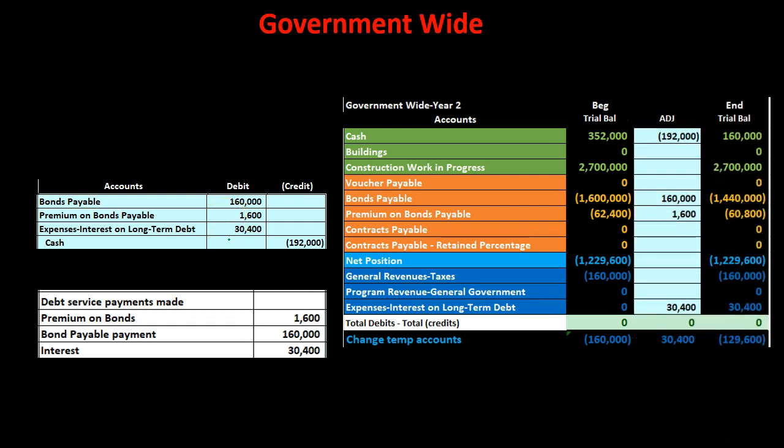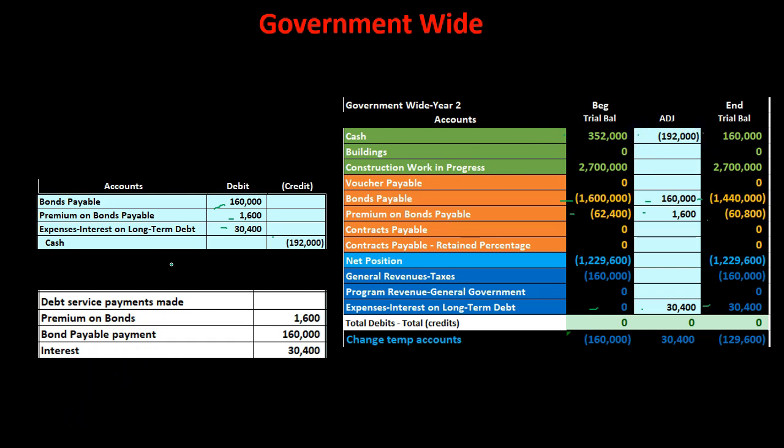So if we record that out, we're going to say that the bonds payable is going to go down by the 160. That's the face amount that's going down because we're actually paying off some of the bonds. And then we have the premium. The premium is decreasing by this amount with a debit. And then we have the interest expense down below. That's going to be on what would be kind of like the income statement type of accounts. And then, of course, cash is decreasing. Here's cash. Cash is going down as well.